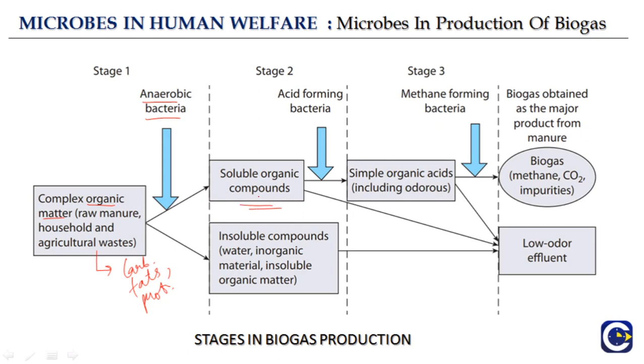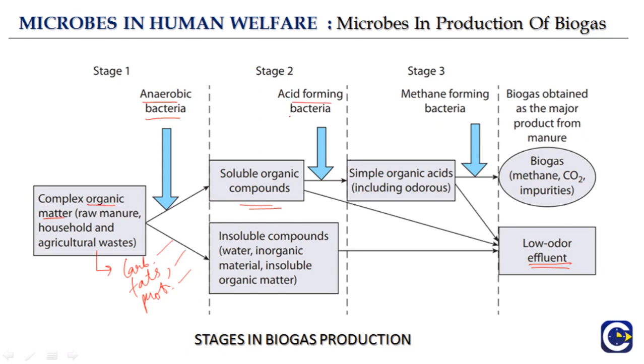Okay. And there are certain fibrous molecules, certain of the carbohydrates, fats and proteins that cannot be converted into soluble compounds. So they basically stay as insoluble compounds, and ultimately form a low order effluent. So then we talk about these soluble organic compounds. So what happens in stage 2?